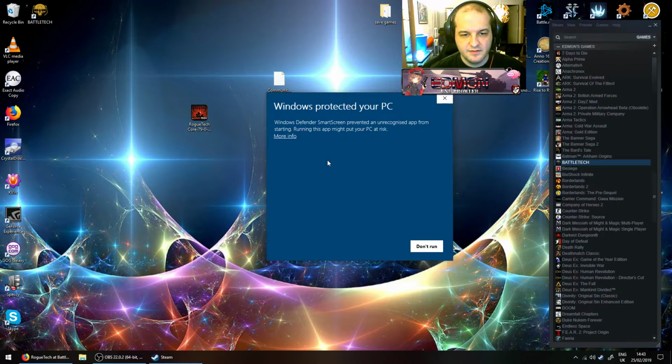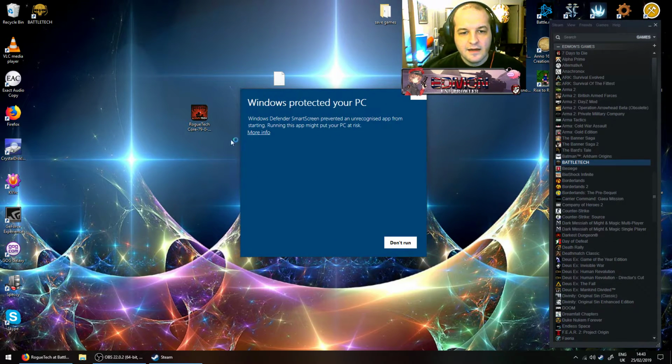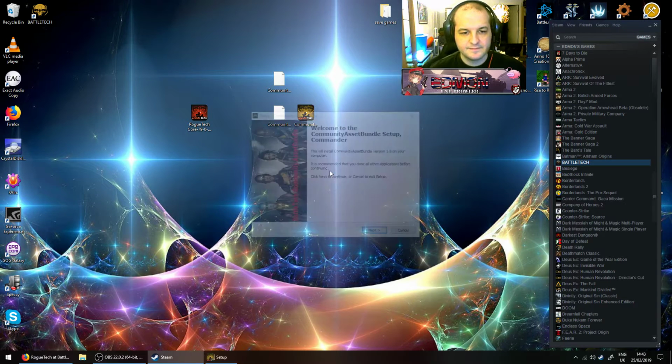Right, the next step, right-click the Community Asset Bundle, run as administrator. There we go. This is this Windows 10 pop-up that I was talking about. Prevented an unrecognized app from starting. So click More Info and then select Run Anyway.